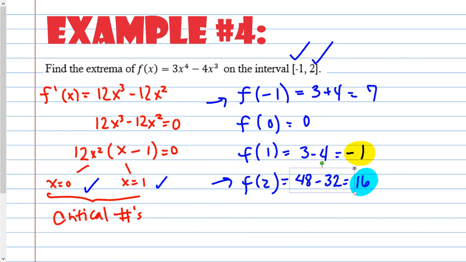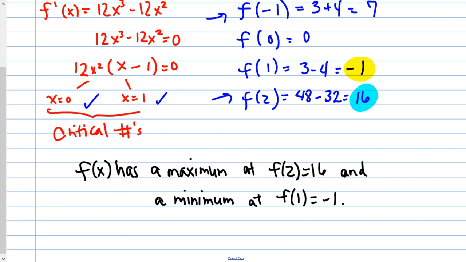So then our minimum is located at x equals 1, and the value is -1. And our maximum is located at x equals 2, with a value of 16. So there you go. Here's my answer. f of x has a maximum of f(2) equals 16 and a minimum at f(1) equals -1. Points are okay too.